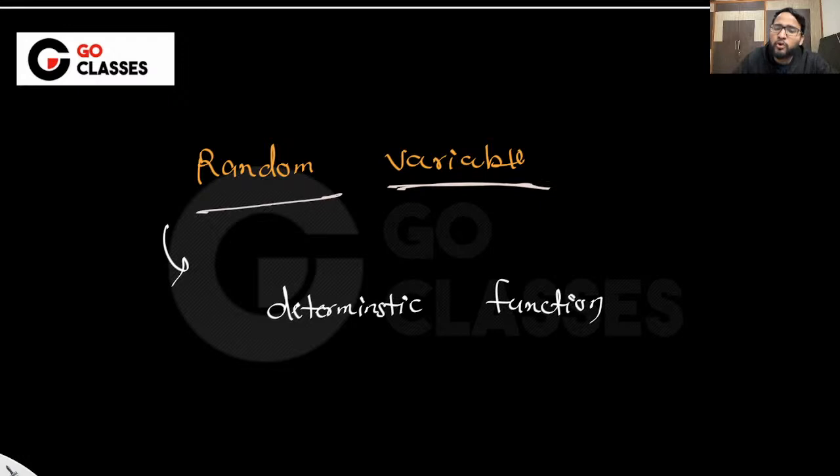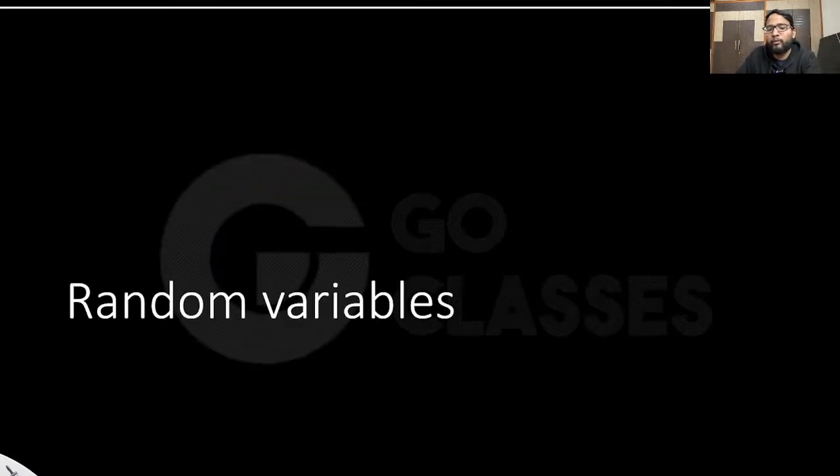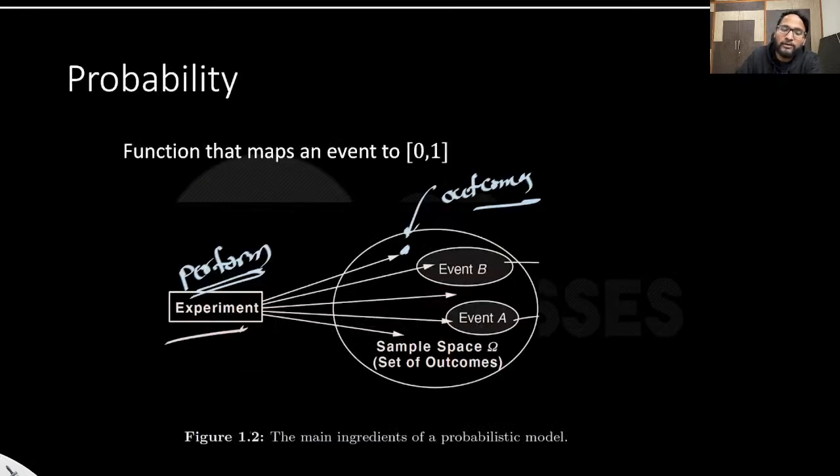But what is so random about it? There is nothing random about it. This is a deterministic function. Still, I am calling it random, and first of all, there is no deep reasoning. It just sounds fancy. If you want to find the reason, it is just because whatever outcomes or experiment we have, this experiment is a random experiment, which means you don't know what's going to happen. There is no certainty, because probabilities are associated with it. The experiments are random, that's why I'm calling it a random variable.